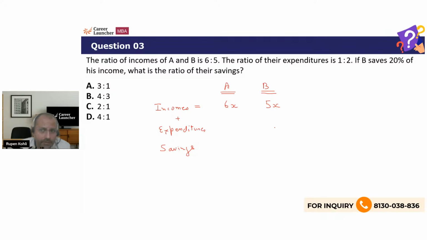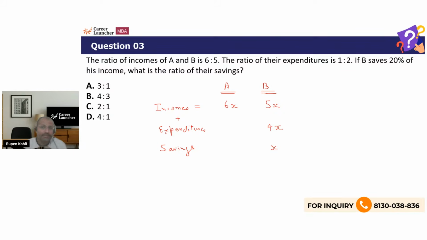Look at the next statement. B saves 20% of his income. So actually, if you first analyze this statement, you will not need to take another variable y, because you can directly get the value of expenditure in terms of x only if you first solve for the savings made by B. It is given that B is saving 20% of his income. We know his income is 5x, so he's saving 1/5 of 5x, or simply he's saving x rupees, right? So if his savings is x, it means his expenditure is obviously 4x, because income is expenditure plus savings.